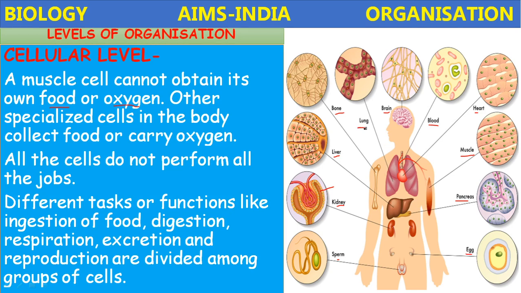Next, the lung, alveoli, the units of lungs, their structure is different, they perform different functions. Like this, the different tasks or functions will be carried out by different cells or different tissues present in the body of living things.